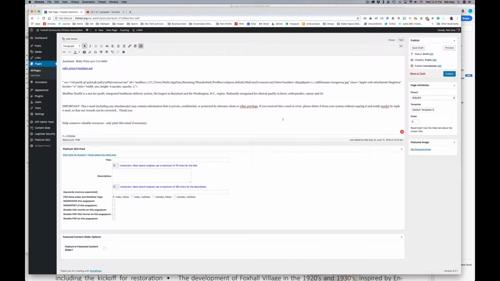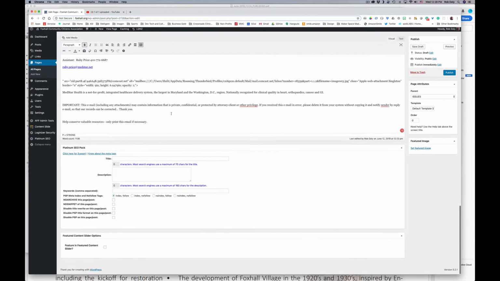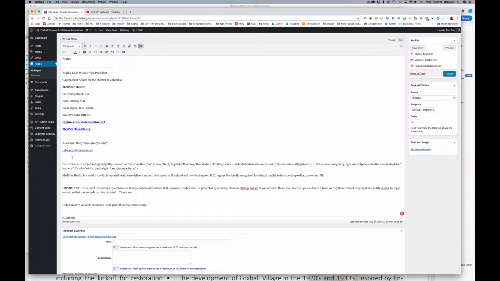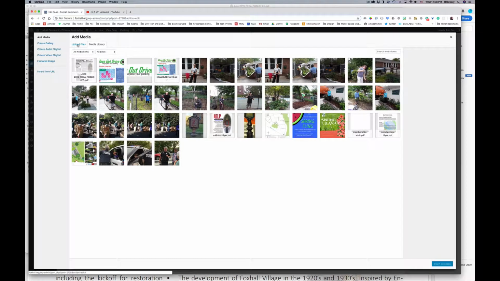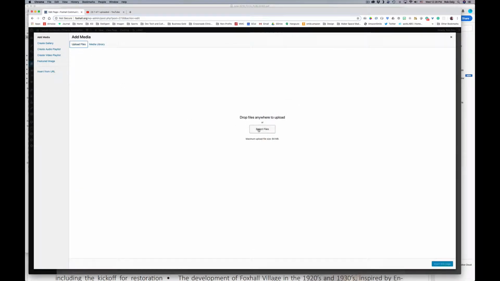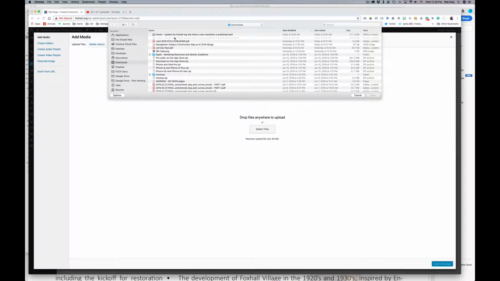Now I'm going to flip back here, and let's see, right around. I think we really don't care much about all these other things. I'm going to delete this stuff down here in just a second. But from here, I place my cursor basically where I'd like the image to be, which is toward the bottom. Add media, upload files, and all I've got to do now is select the file. So I remembered I saved it in downloads. So I'll just say date added with a picture, and there's my Georgetown campus construction map as of 2019-06.